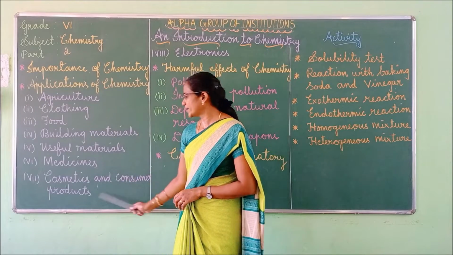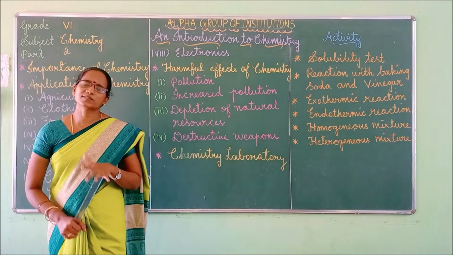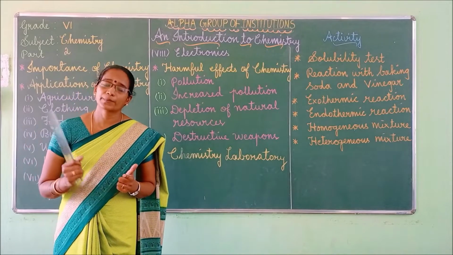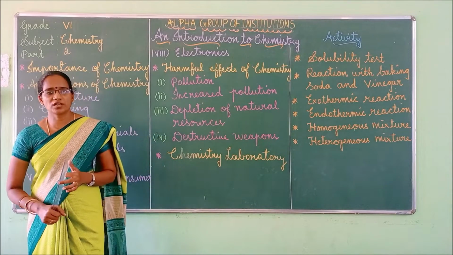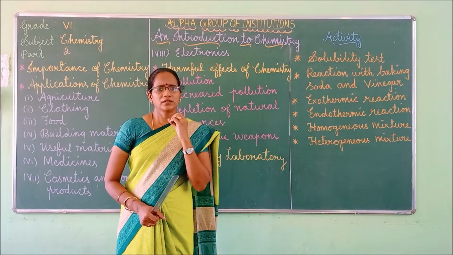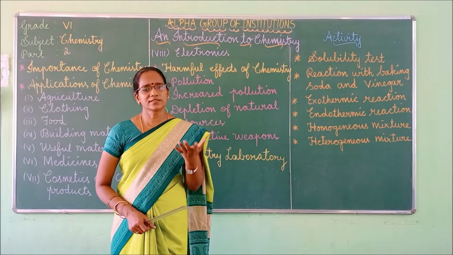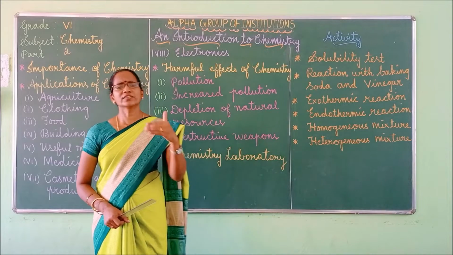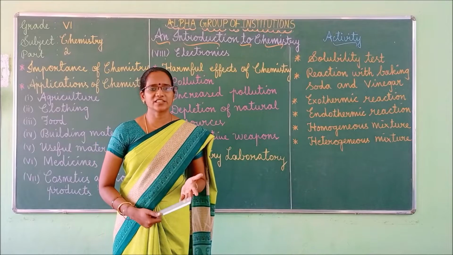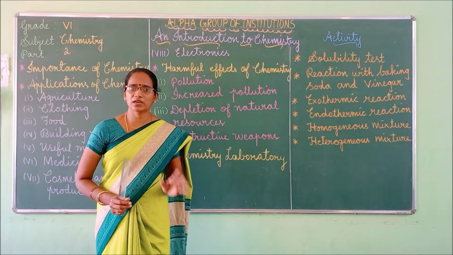So next one, cosmetics and consumer products. You know very well about cosmetics. What are the cosmetic items? Creams, lotions, talcum powder, hair gels, lipstick, eyeliner, perfumes, dyes. These cosmetics are made from chemical substances only. Some of the substances that we use in our day-to-day life, soaps, detergents, pens, ink, everything is made of chemicals only.